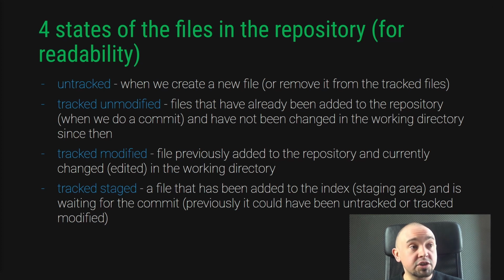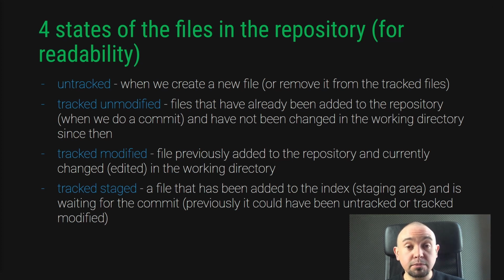An unmodified tracked file is a file that has already been added to the repository with a commit before and has not been changed in the working directory since then. We won't see such a file using git status command, although it really is in the staging area but has not changed since the last commit. The last state of the file is tracked modified. It applies to the files that have been modified in our working directory.